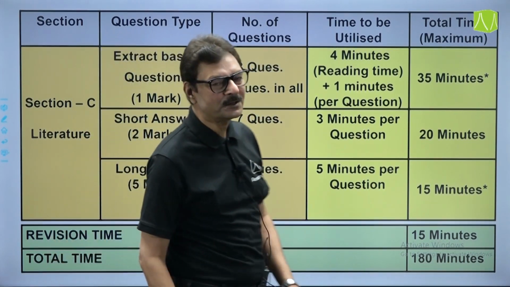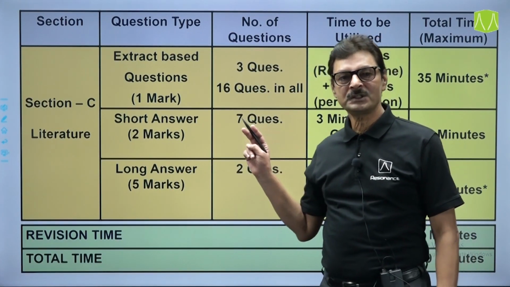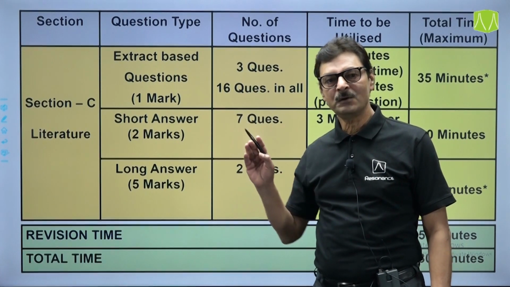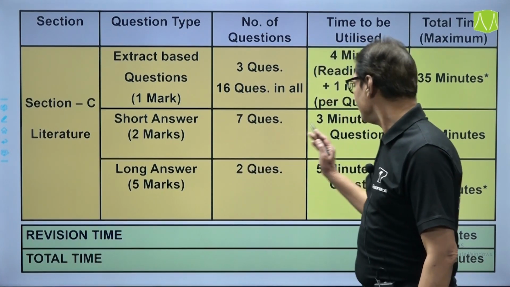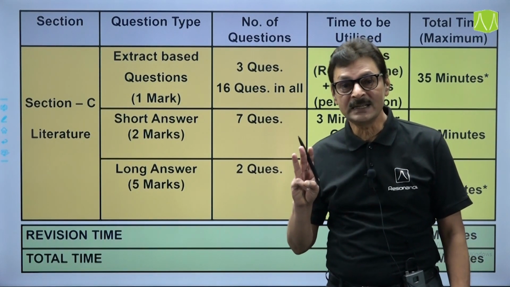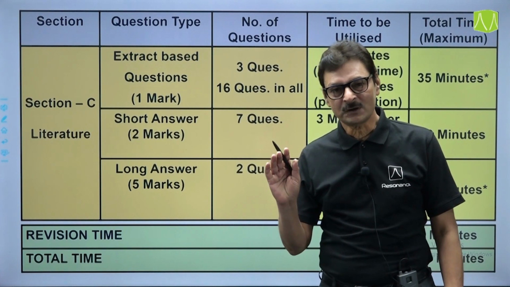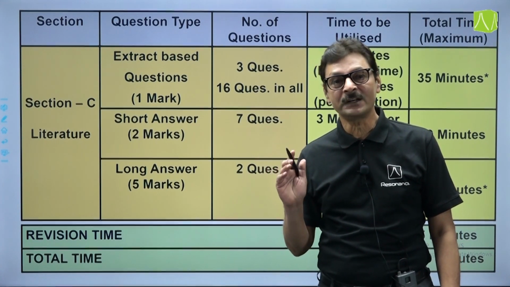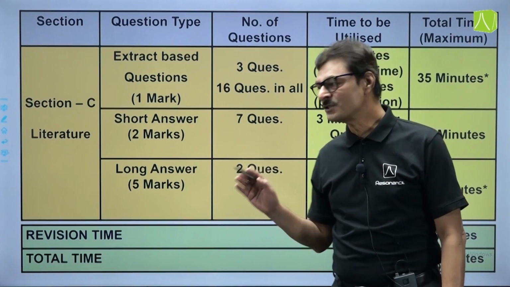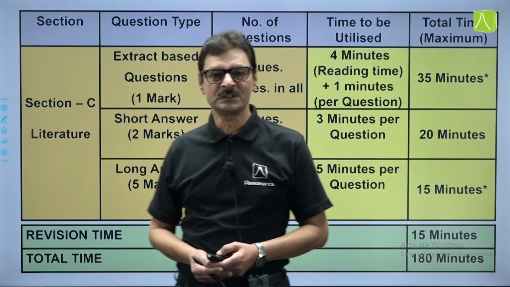Next, you have short answer type questions also, and totally 7 questions in all will be there, including Flamingo and Vistas. If you assign a maximum of 3 minutes for a short answer type question, yes friends, 3 minutes is enough for a short answer question with a word limit of 40 or 50 words only. So around 20 minutes you can allocate for your short answer type questions.